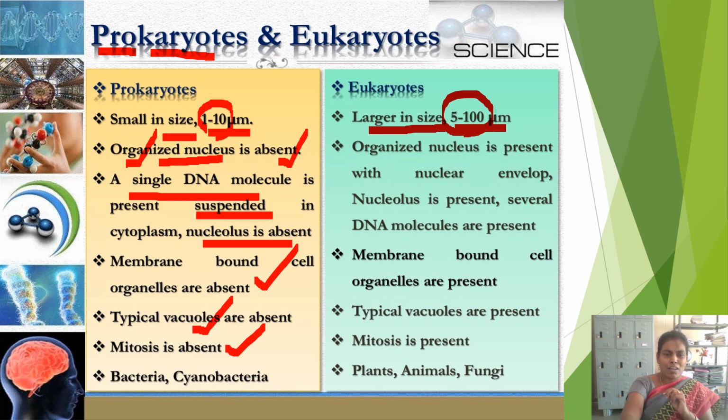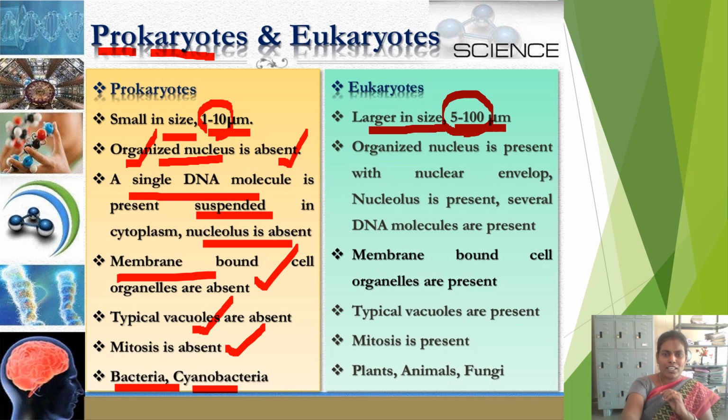The examples, if you see, for prokaryotes, all bacteria come under prokaryotic organisms. Along with that, cyanobacteria also come under prokaryotic organisms because they are very primitive organisms with all these characteristics. Their cell is not bounded with membrane. All membrane bounded cell organelles are also absent.